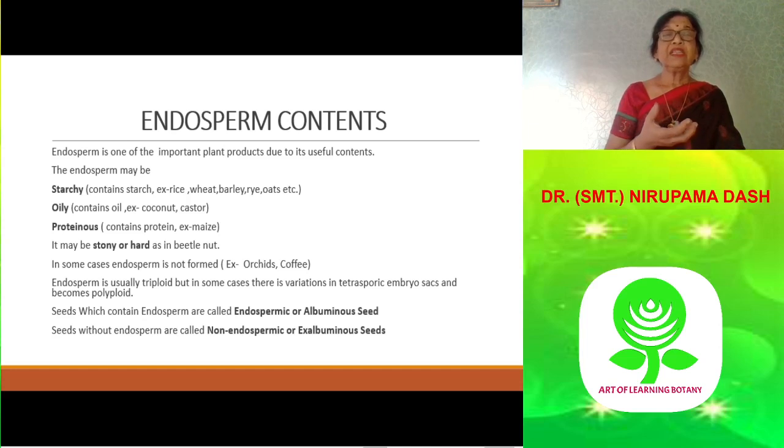As endosperm is a nourishing substance, sometimes it is completely exhausted or utilized by the embryo, and that's why some seeds are without endosperm. These are called non-endospermic or exalbuminous seeds, and some examples are pea and beans.